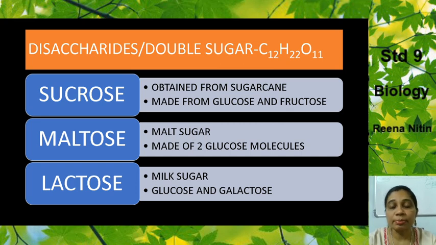It is also known as milk sugar. And what is it made up of? Glucose plus galactose. Now glucose, we studied in the previous part, is a monosaccharide, and galactose is essentially found in milk.